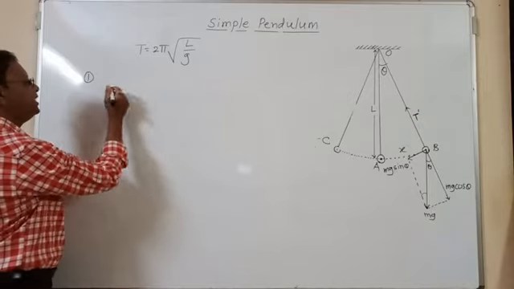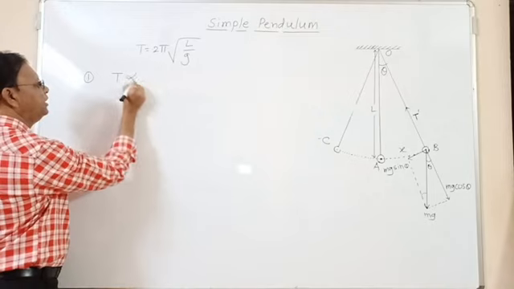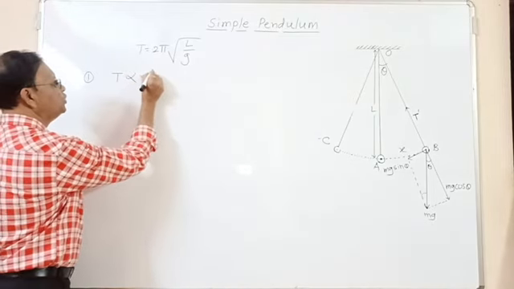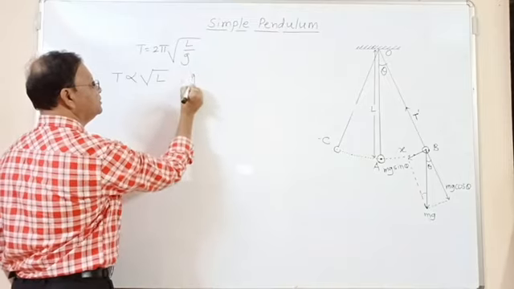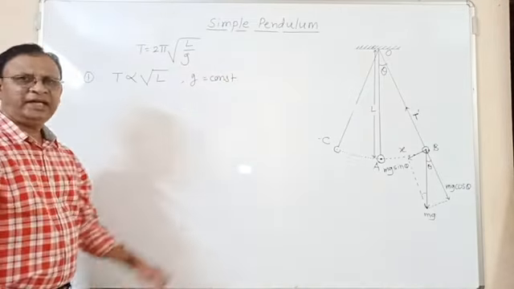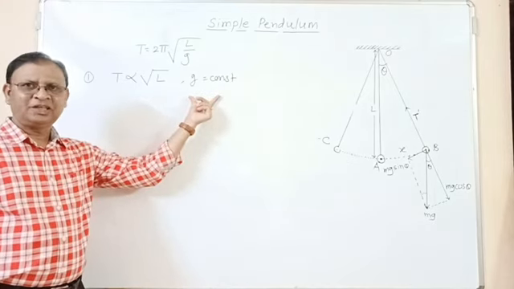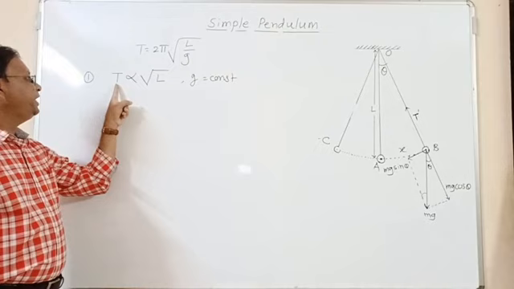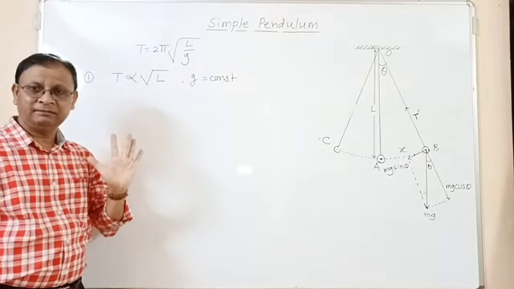From this formula we can say that period of a simple pendulum is directly proportional to square root of length if g is equal to constant, and g is constant at a given place. So at a given place, period of a simple pendulum is directly proportional to square root of its length.